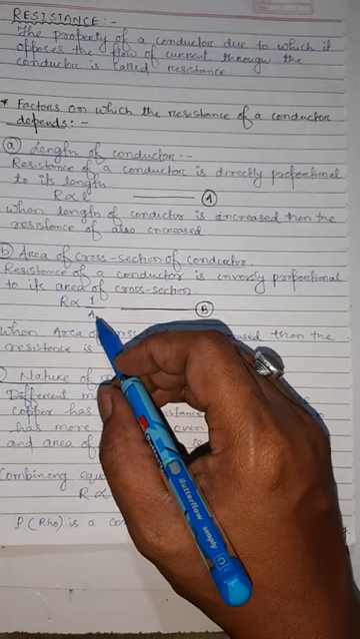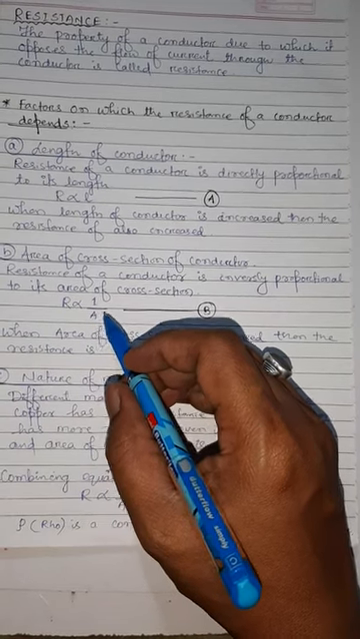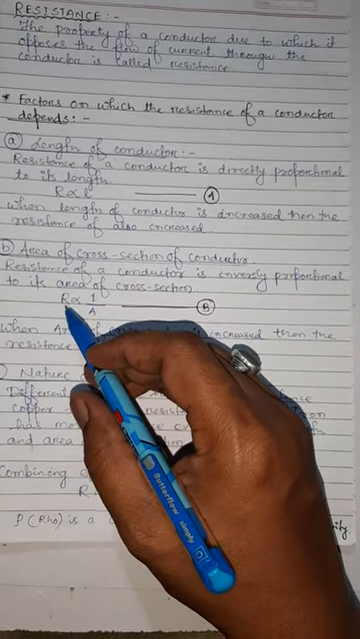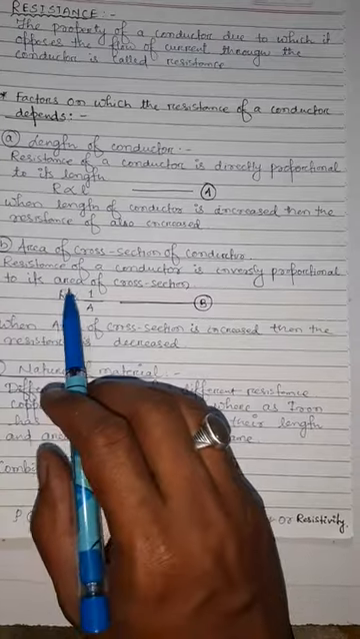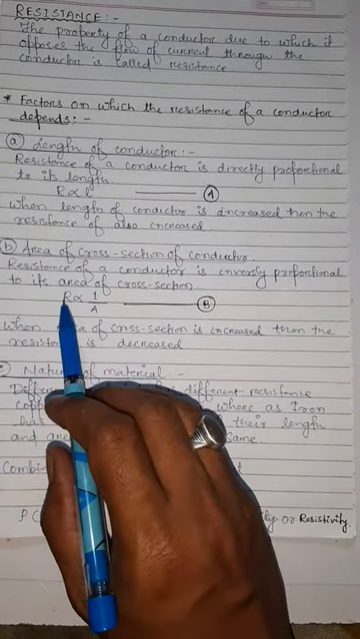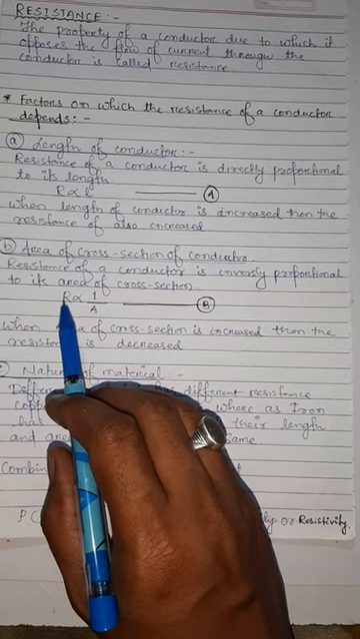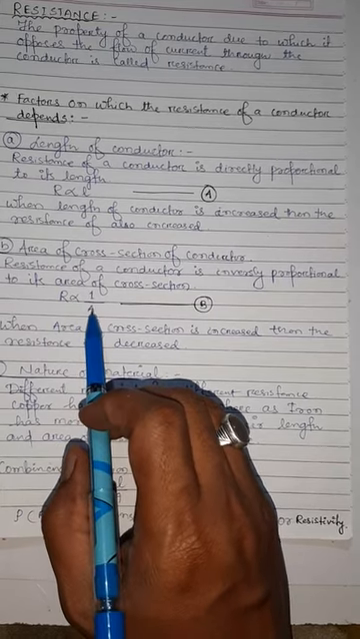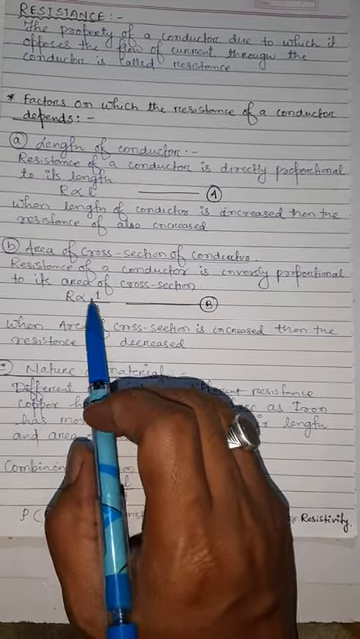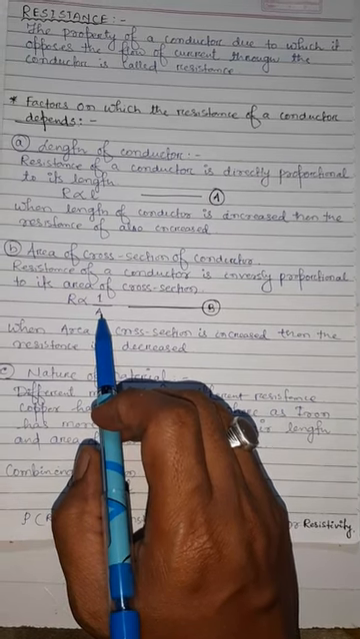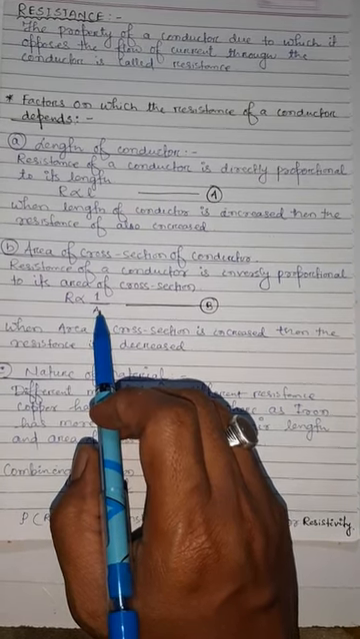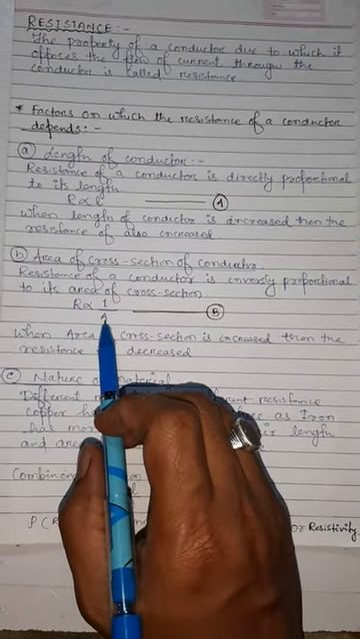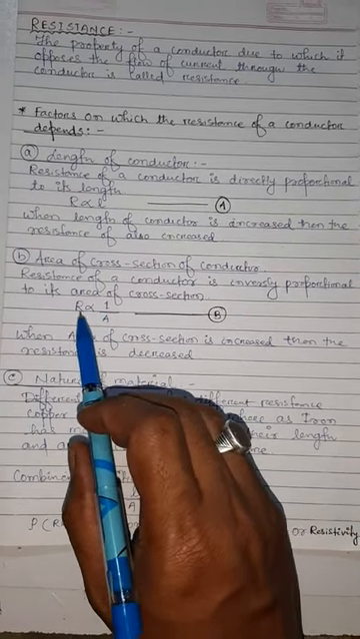Inversely means 1 upon A. So what does it mean? If we increase the area of cross section, the resistance will decrease. Here you will understand the concept of inversely. If one quantity is increasing, the second quantity will decrease, not increase. So that is called inversely. If we increase the resistance, definitely the area of cross section will be less. If you take a thin wire, the resistance of the thin wire is more. If we take a thick wire, increasing the area of cross section, the resistance will be less.